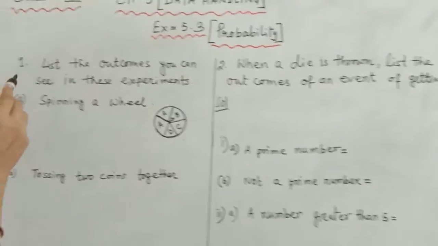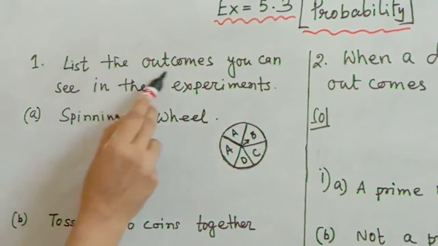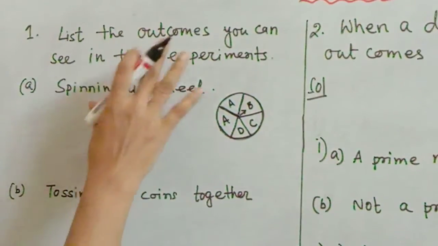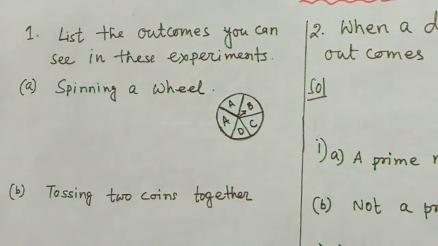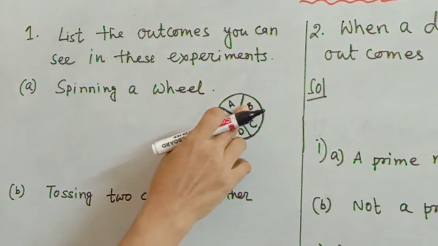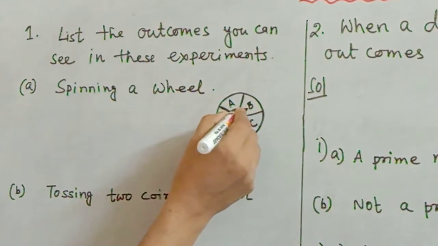So question number 1, list the outcomes you can see in these experiments. So few experiments will be given here. You will have to find out the outcomes. When a spinning wheel, you can see the spinning wheel. See, the spinning wheel is like this.